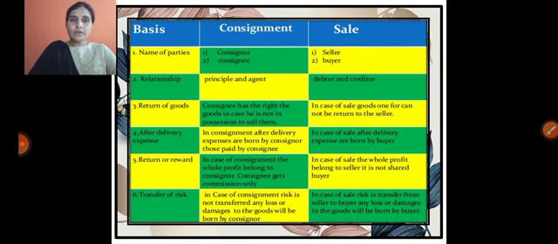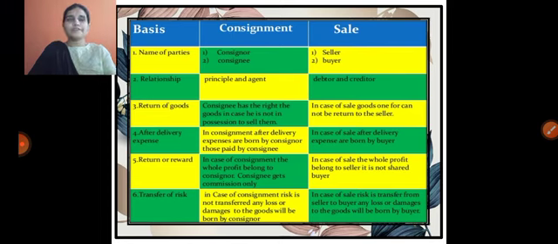So whatever goods are left over with him are sent back to the owner along with the account sales. In sales, whatever we purchased, we cannot return. The buyer cannot return the goods to the seller, because once we purchase and use the commodities, we cannot return the goods unless they are damaged pieces.